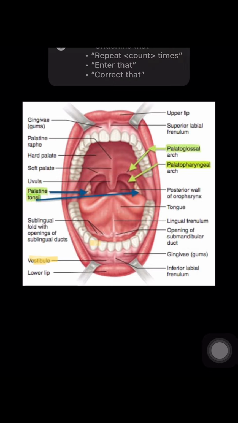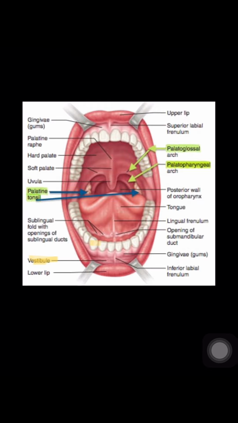The vestibule helps in the secretion from the parotid salivary glands. After that, the upper jaw is fixed, it's not movable. But if we talk about the lower jaw, it's movable, it's not fixed. The lower jaw is movable and the upper jaw is fixed.